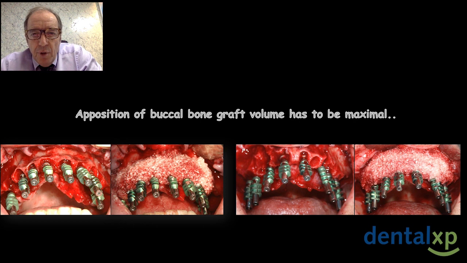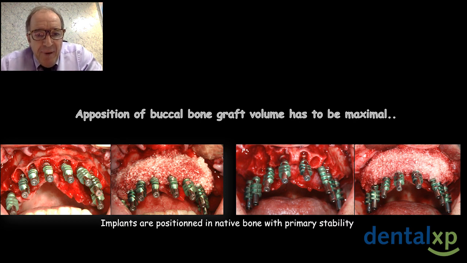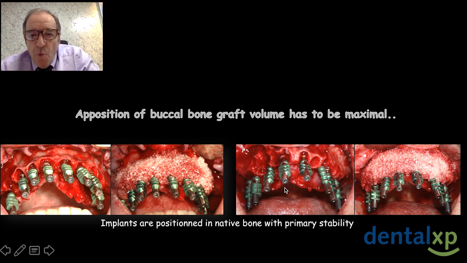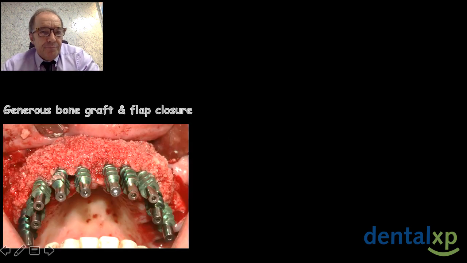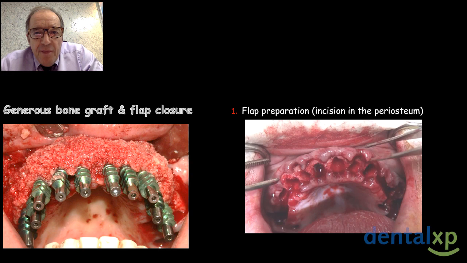Here is an example of the graft, and you can see the implants are positioned in native bone. I show you a native bone with very good primary stability, and the bone graft is maintaining the soft tissue thickness over time. Another generous bone graft, and then the flap closure.